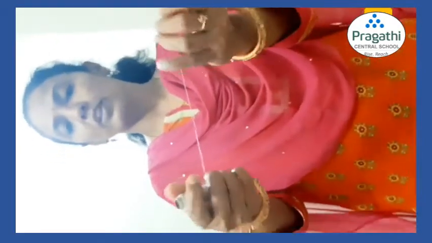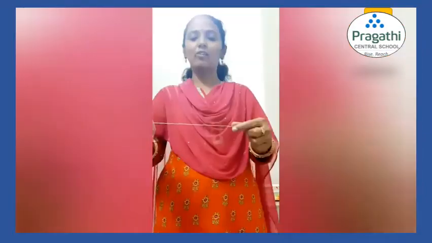Now, see this, children, I have a cotton thread. If I apply a little pressure, it easily breaks. Now you see, children, this is a synthetic thread. I am applying force, but still I am not able to break it. It shows you that synthetic fibers are stronger than natural fibers. Well, children, we discussed the characteristics of synthetic fibers.